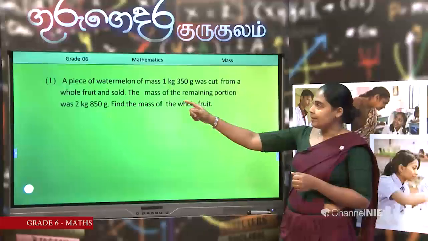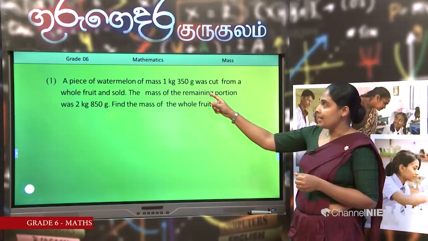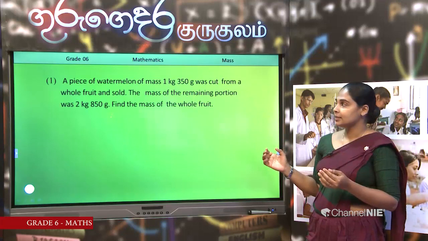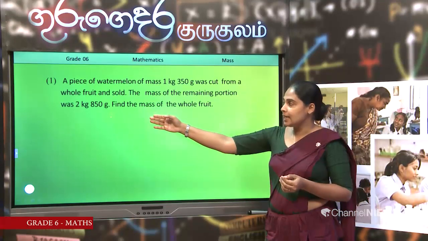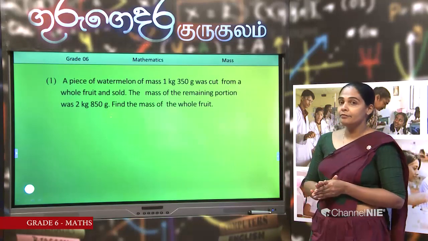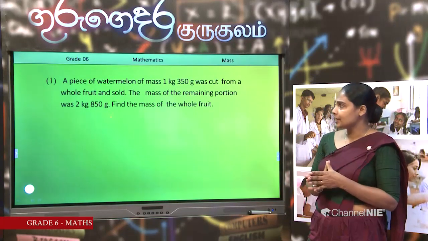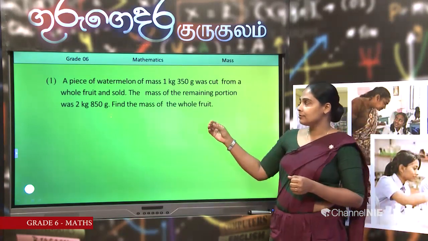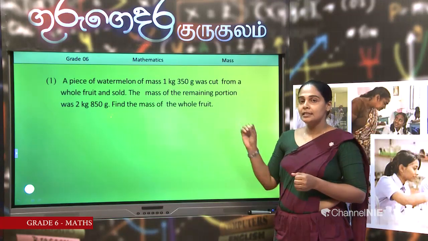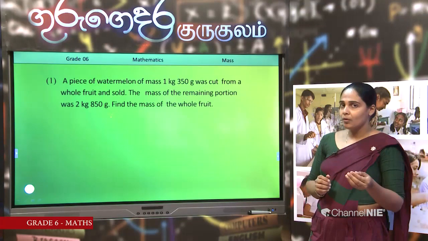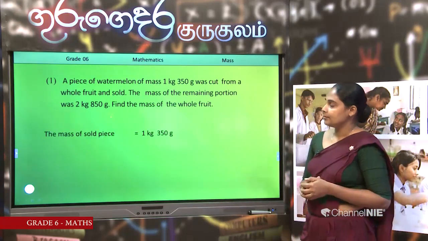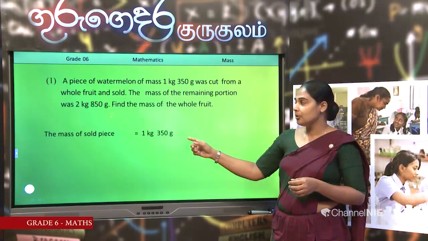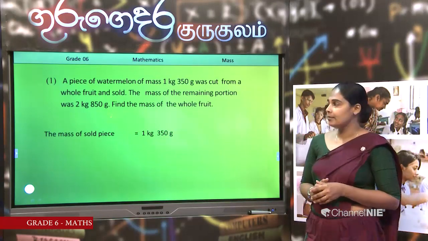Think: a piece of watermelon of mass 1 kilograms 350 grams is sold. Then the remaining portion is given as 2 kilograms and 850 grams. Then how can we find out the whole mass? By doing addition. When you are writing answers for such questions, write simple sentences. You can use your own words. I wrote it in this way. The mass of the sold piece is 1 kilograms 350 grams.